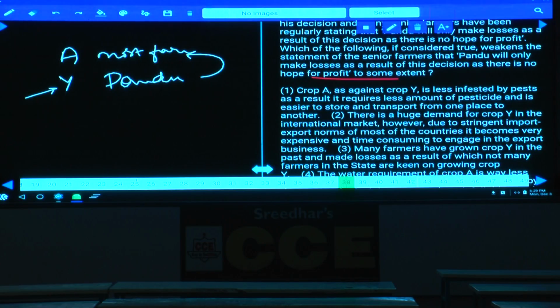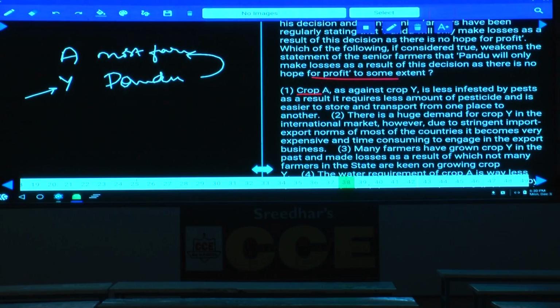Now we need to prove which option weakens the argument. First one: crop A as against crop Y. Crop A is less infected by pests. As a result, it requires less pesticide and is easier to store and transport from one place to another, crop A as against crop Y. Now sir, tell me whether this is your answer or not.